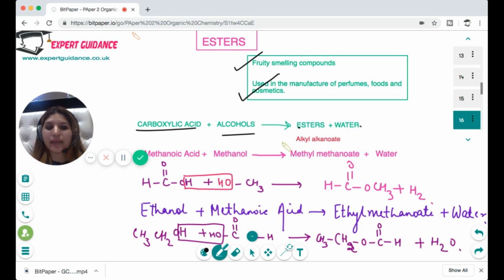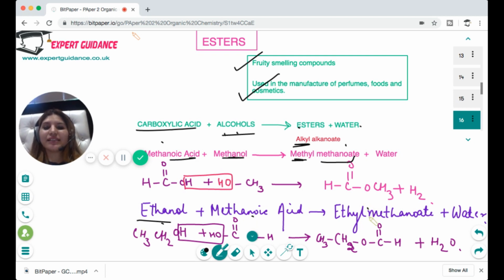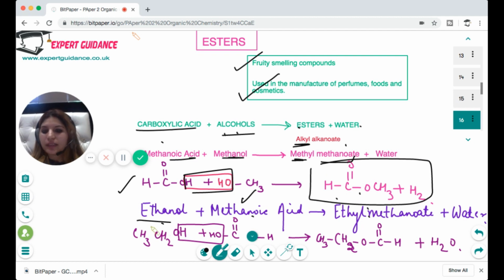Now, how will you name the ester? Whatever the alcohol is, write its name as -yl, and the carboxylic acid as -oate. So, for example, if you take methanoic acid and methanol, the alcohol becomes alkyl, so that is methyl, and the carboxylic acid, methanoic acid, becomes methanoate. In the same way, ethanol plus methanoic acid: the alcohol becomes ethyl, and methanoic acid becomes methanoate, plus water. And to write its reaction, you write the methanoic acid and methanol facing each other, remove the molecule of water, and whatever is left, join it together. Similarly, for ethanol and methanoic acid, join them together, remove the water, and whatever is left will be your ester.